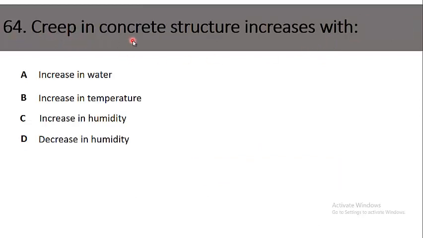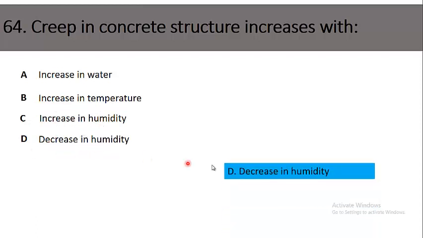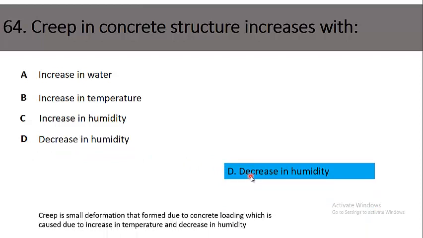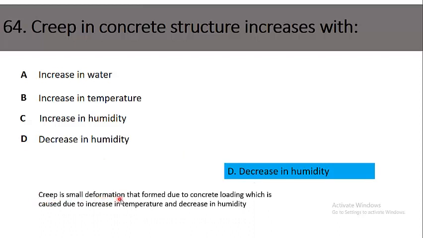64. Creep in concrete structure increases with: option A, increase in water; B, increase in temperature; C, increase in humidity; D, decrease in humidity. The right option is option D, decrease in humidity. Because creep is a small deformation that forms due to concrete loading, which is caused due to increase in temperature and decrease in humidity.